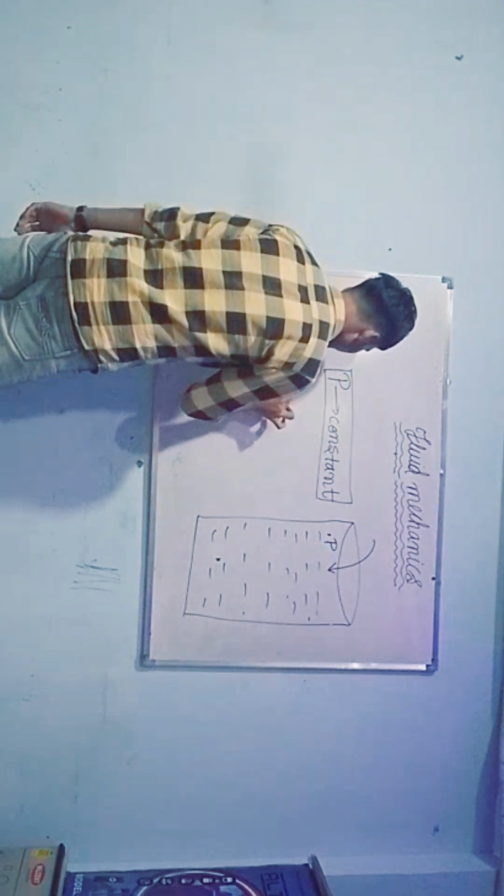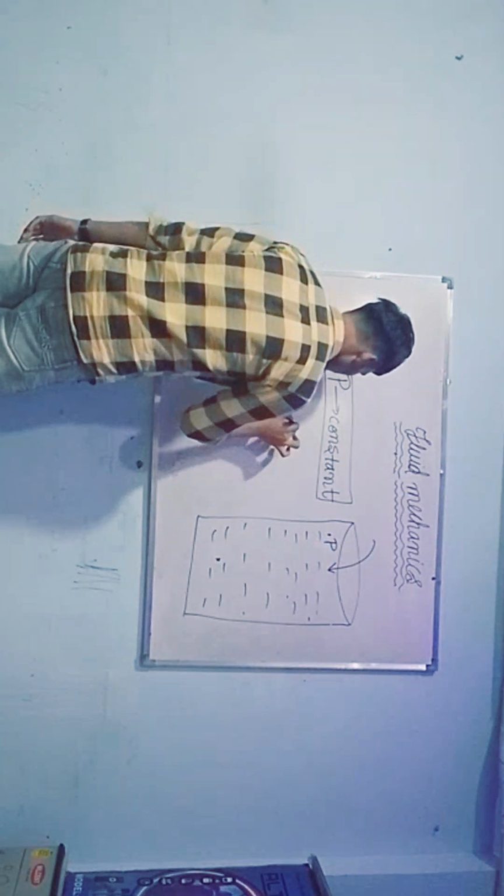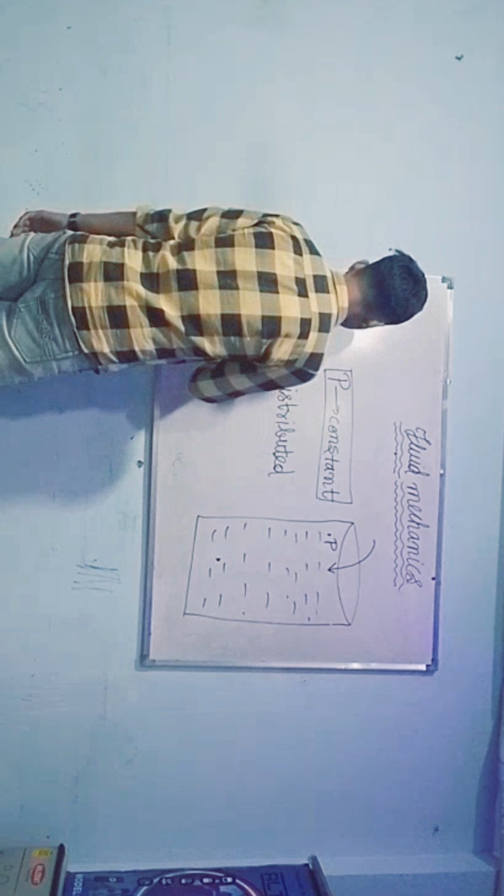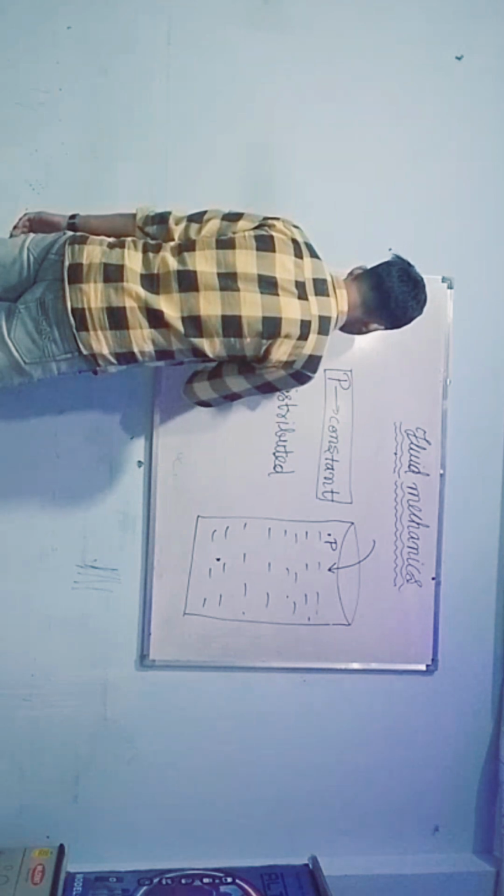Pressure is always a constant quantity. It is distributed uniformly at every point.